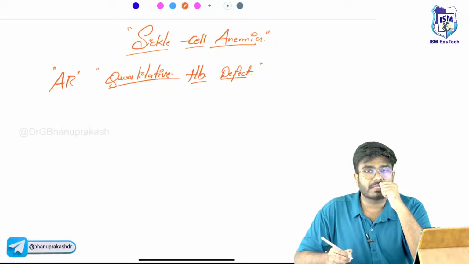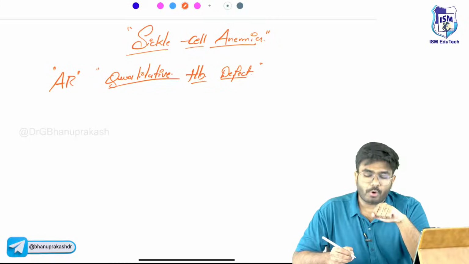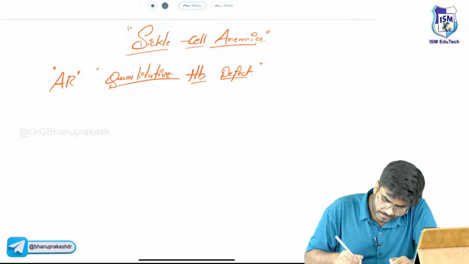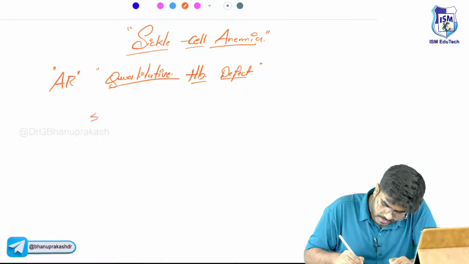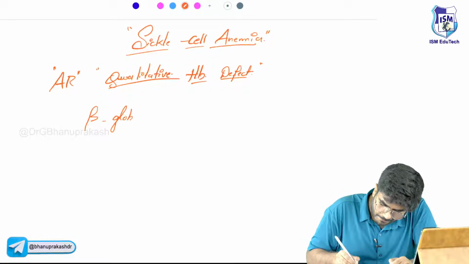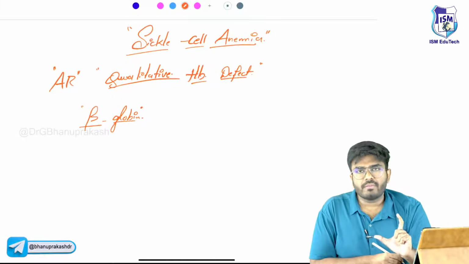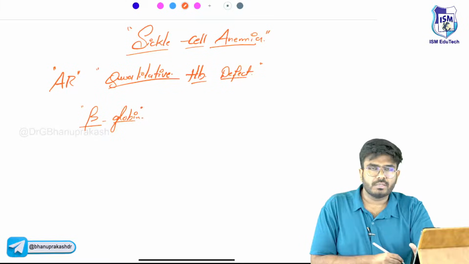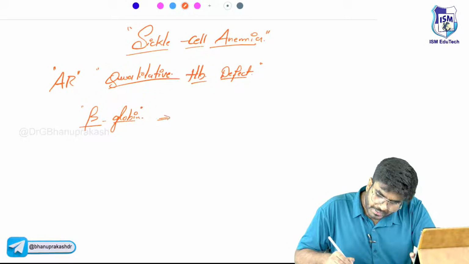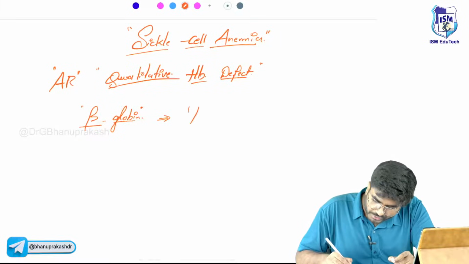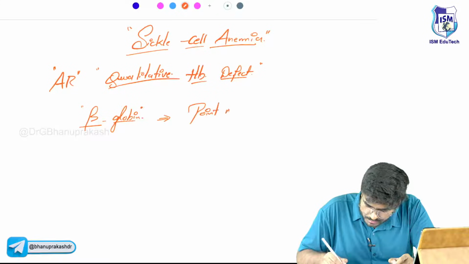So what is the problem, sir? Where is the problem? The problem is in hemoglobin, in the globin, the beta globin chain. Beta globin is a protein. For every protein there will be a gene, right? So in the beta globin gene, there is a point mutation, a small mutation.